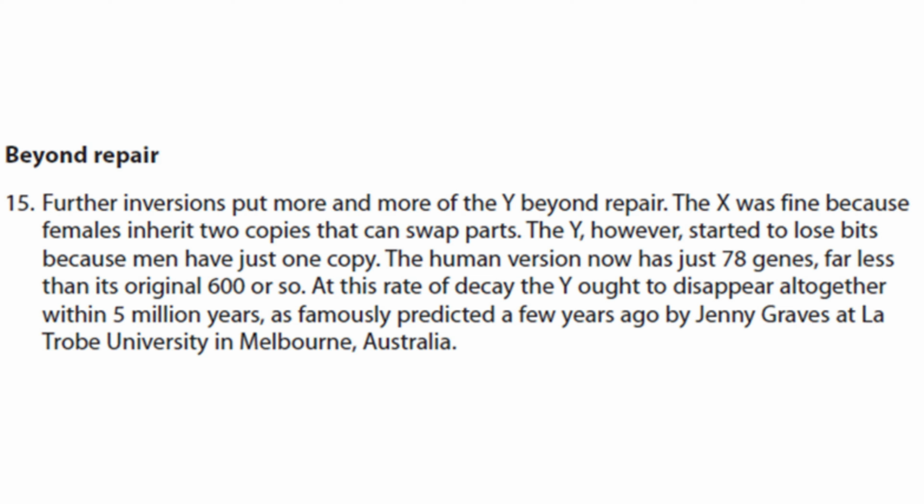The X was fine because females inherit two copies that can swap parts. The Y, however, started to lose bits because men have just one copy. The human version now has just 78 genes, far less than its original 600 or so. At this rate of decay, the Y ought to disappear altogether within 5 million years, as famously predicted a few years ago by Jenny Graves at La Trobe University in Melbourne, Australia.